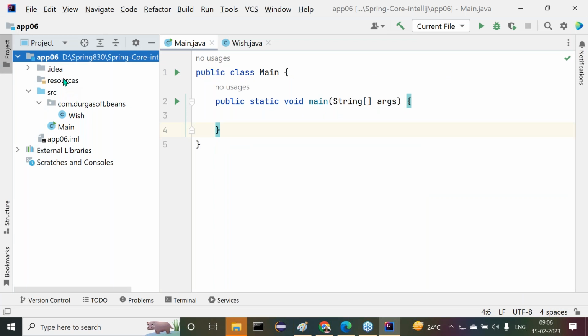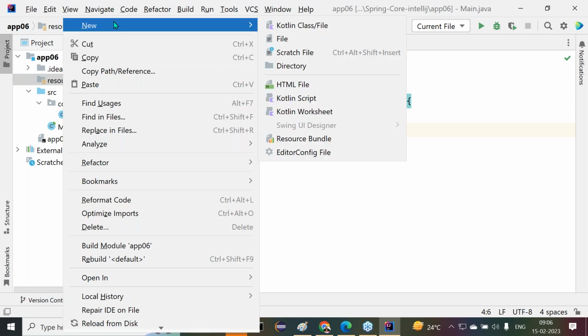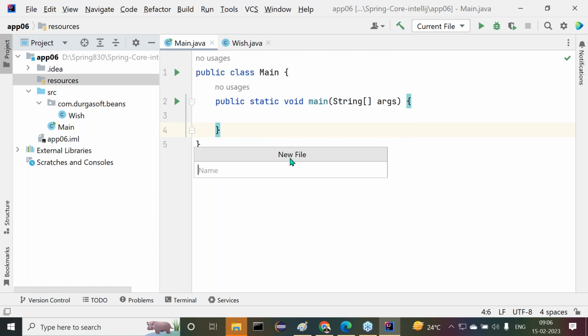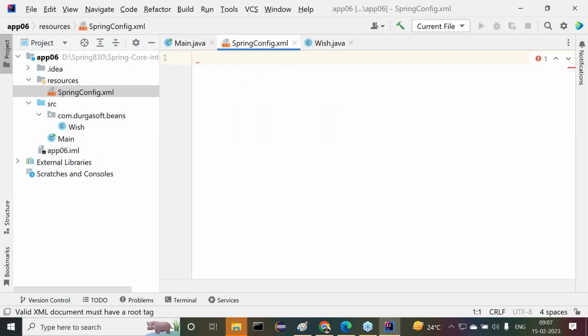Got it or not? There we have to prepare our XML files. Right click on it, New. Then here we have to prepare XML by taking a File. In the case of Eclipse, the XML file option comes directly there. In the case of this, we are getting File. What is my file here now? Tell me. springconfig.xml, that we have to provide.